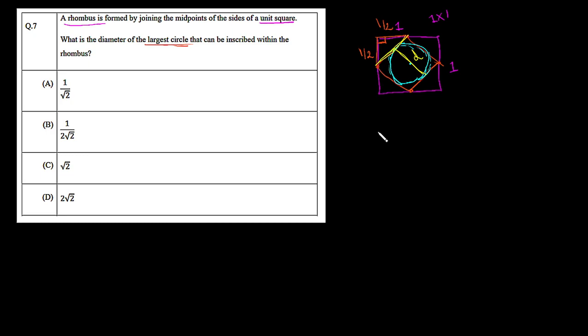So according to the Pythagorean theorem, this distance is the square root of (1/2) squared, which is 1/4, plus again (1/2) squared, which is 1/4. So it is the square root of 2 over 4, which turns out to be 1 over root 2. So we know this distance is 1 over root 2.